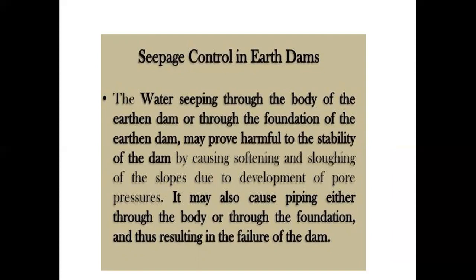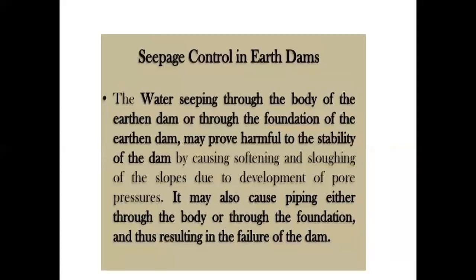Seepage control. The water seeping through the body of the dam or through the foundation of the dam may prove harmful to the stability of the dam by causing softening and sloughing of the slopes due to the development of pore pressure. It may also cause piping, either through the dam body or through the foundation, that results in failure of the dams.